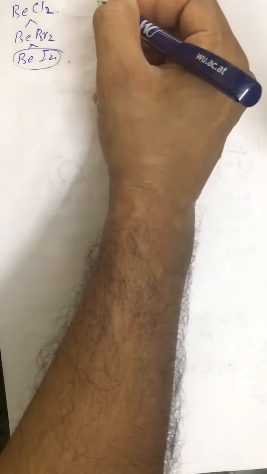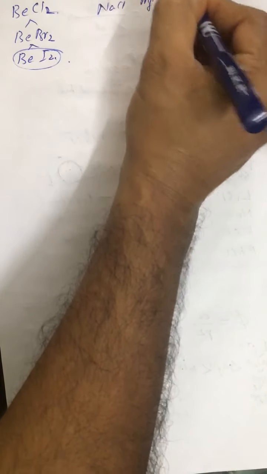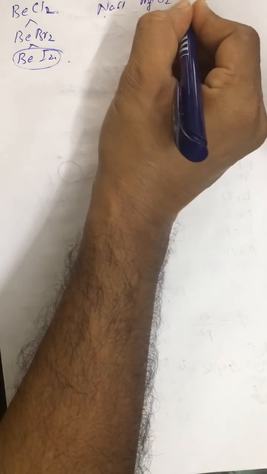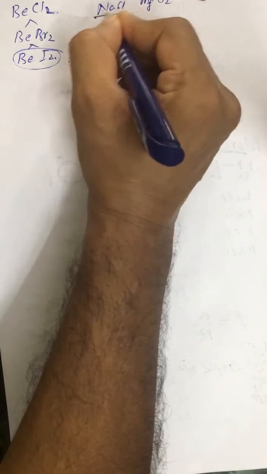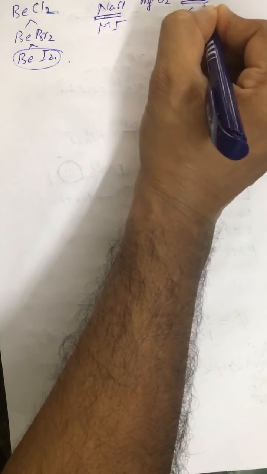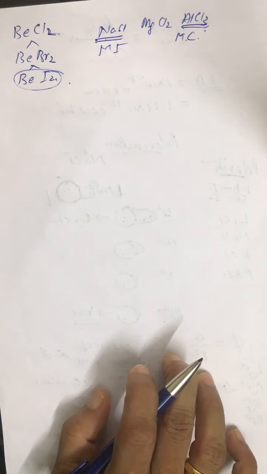in BeI2. Similarly, if we have NaCl or MgCl2 or AlCl3, we can say left to right phi value increases. So NaCl is most ionic and AlCl3 is most covalent. So covalent character or ionic character can be compared.